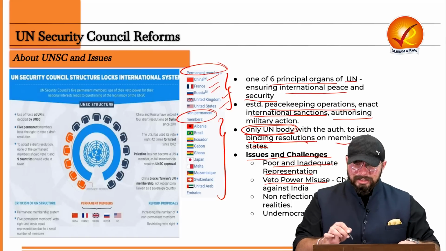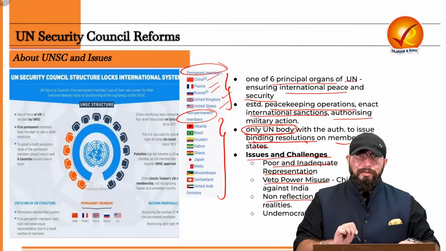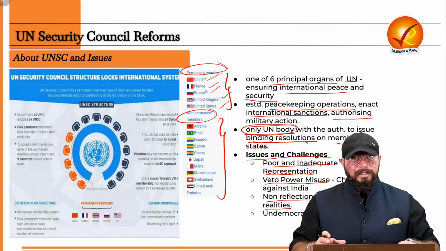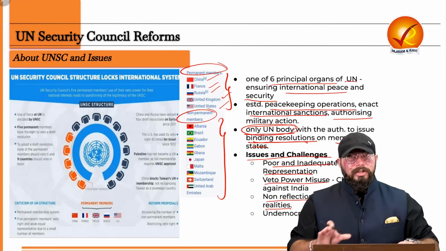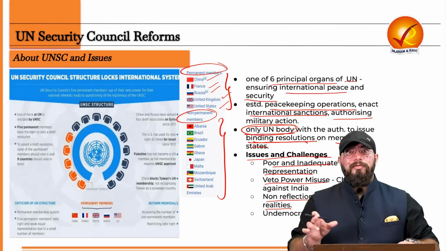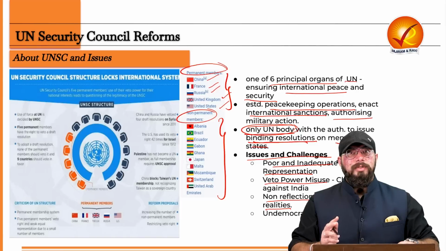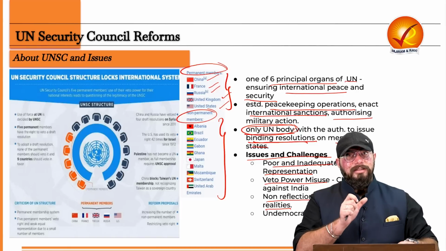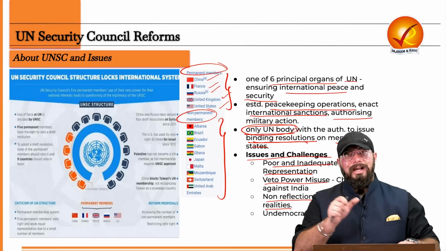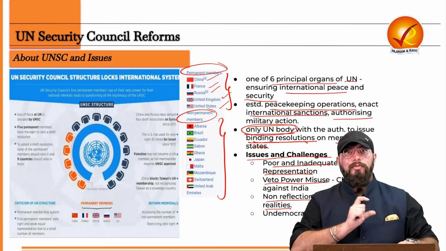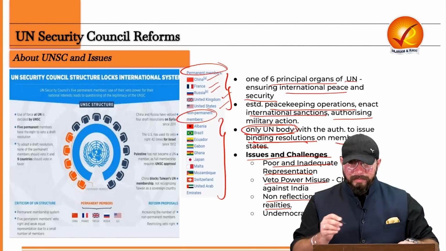Also, one more thing is that UNSC is not reflective of contemporary realities. The contemporary reality is a multipolar world, and UNSC seems not reflective of that, because it is still focusing on dividing the world into P5 and the other members. That is, the veto power haves and have-nots: those who have the veto power and those who do not.